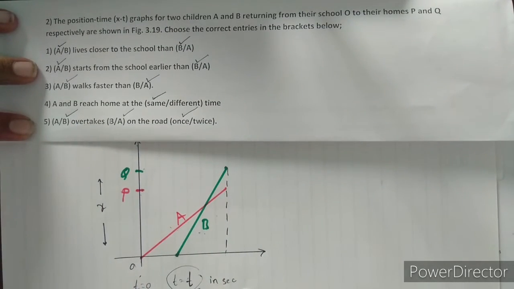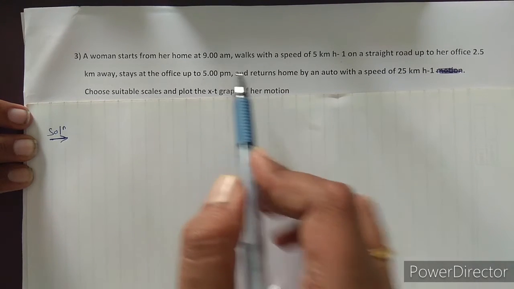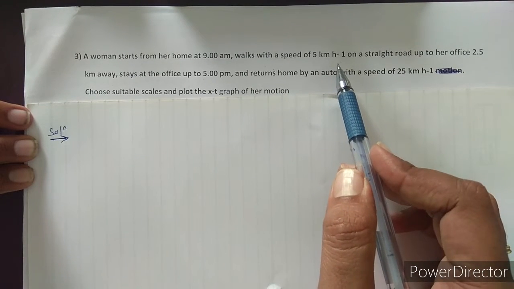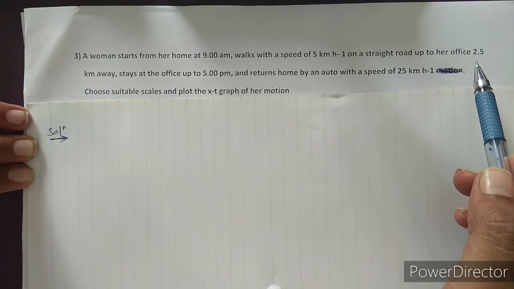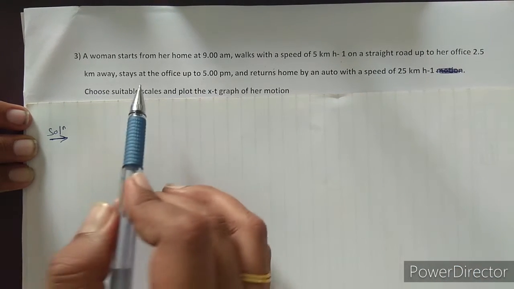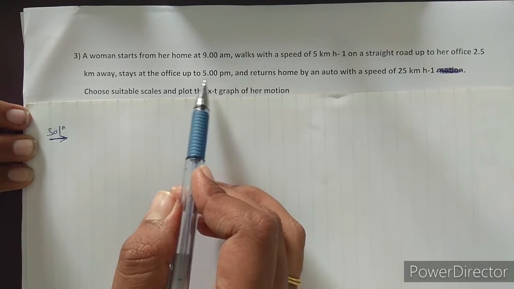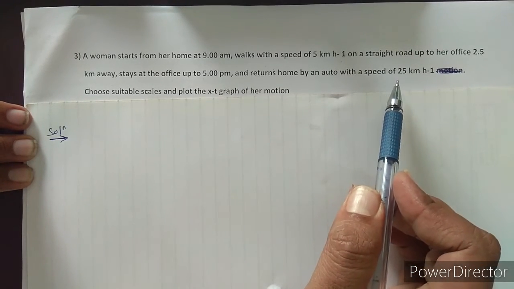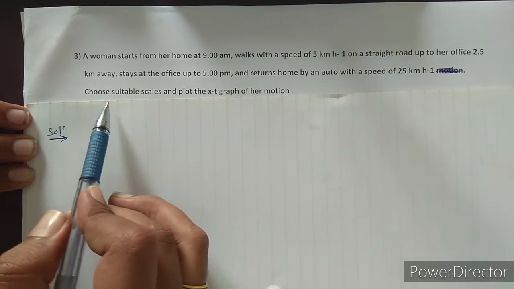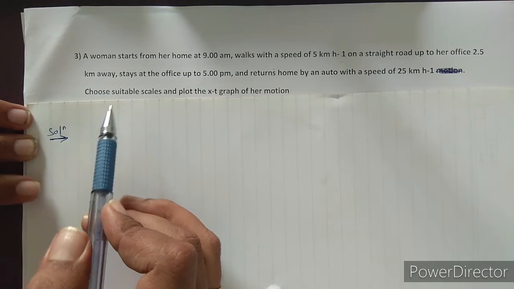The next problem: a woman starts from her home at 9 a.m., walks with a speed of 5 km per hour on a straight road up to her office 2.5 km away, stays at the office up to 5 p.m., and returns home by an auto with a speed of 25 km per hour. Choose a suitable scale and plot the x-t graph of her motion.